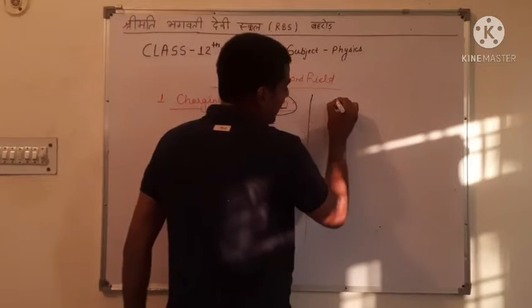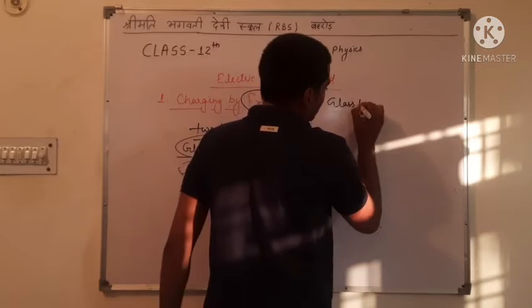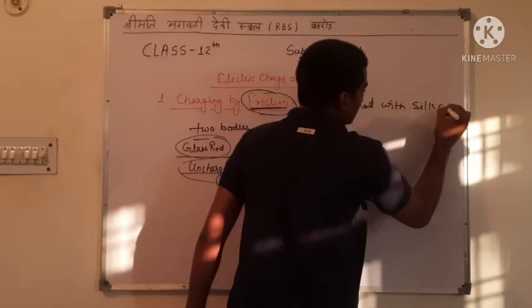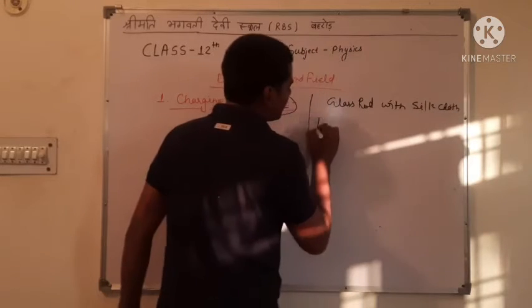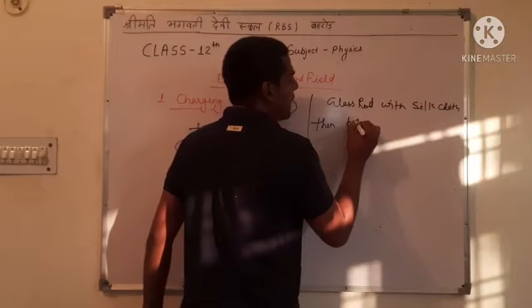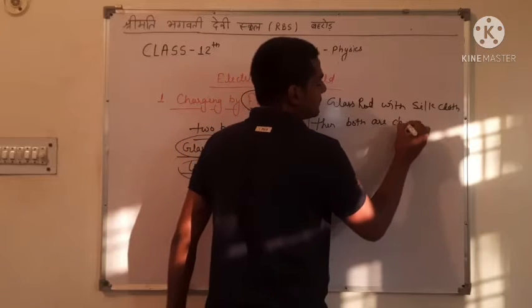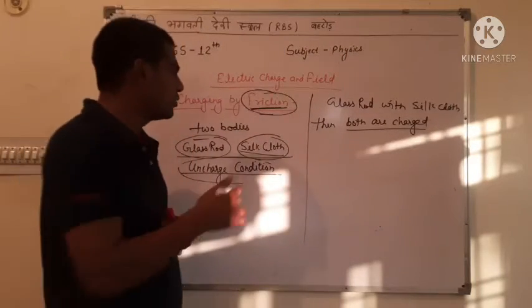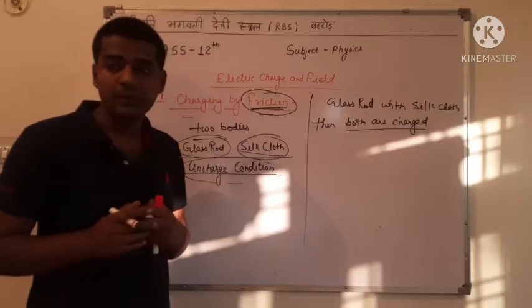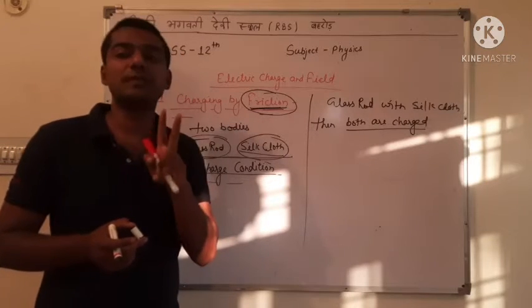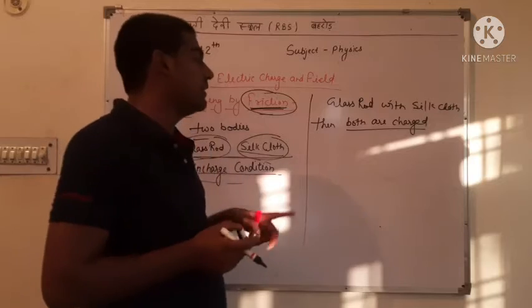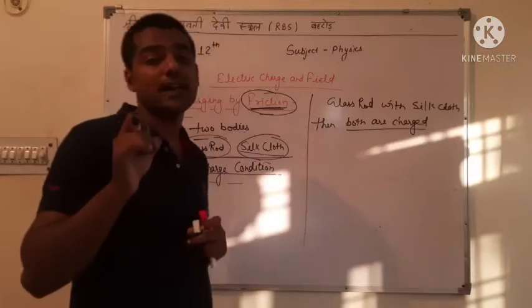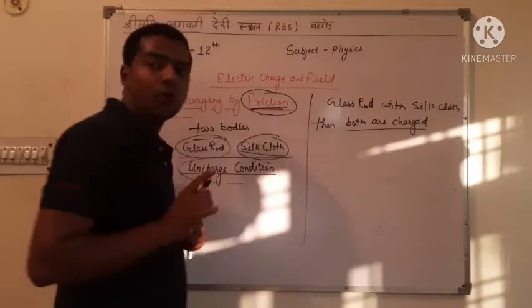So when we rub the glass rod with silk cloth, then both are charged. Both are charged because of friction by rubbing. When we rub two objects against each other, friction is generated, and electric charge is also generated between the bodies.